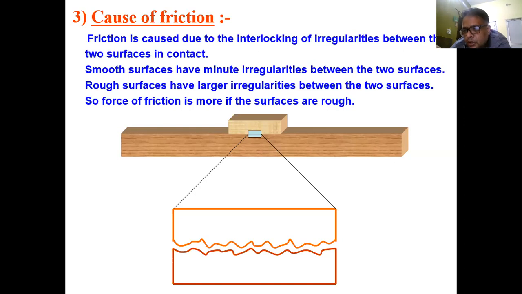So if in your exam there is a question, what are the causes? Just write down there are a number of irregularities on the two surfaces in contact. When they get interlocked with each other, the force of friction comes into existence.